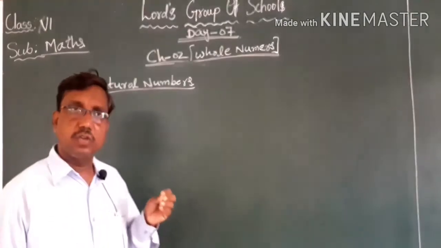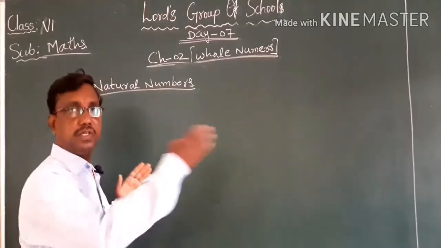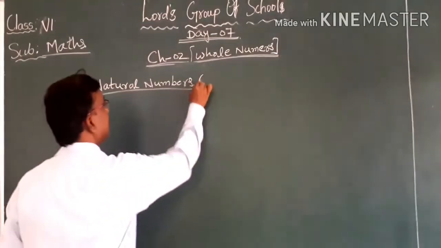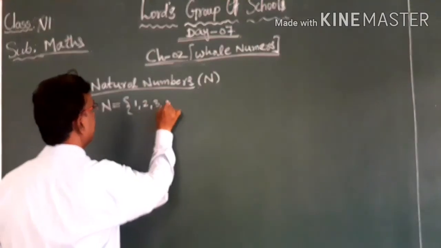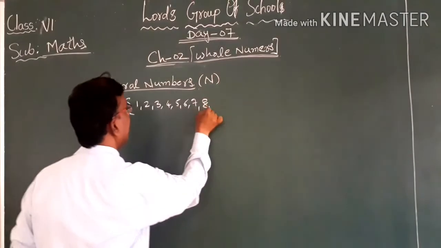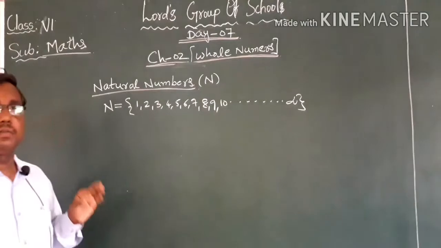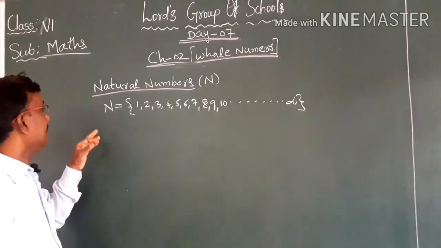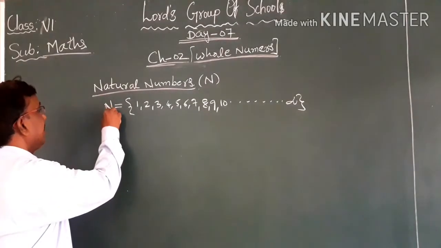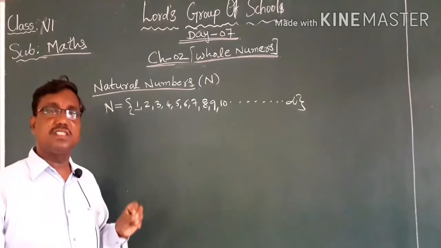And we know that counting starts from 1 onwards. 1, 2, 3, 4, 5, 6 and so on. There is no end. We cannot find the last number or the biggest number. So the set of natural numbers is denoted with capital N, and they are 1, 2, 3, 4, 5, 6, 7, 8, 9, 10 and so on. In this, 1 is the smallest or least or lowest natural number.